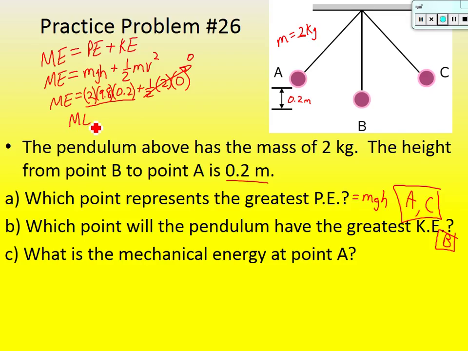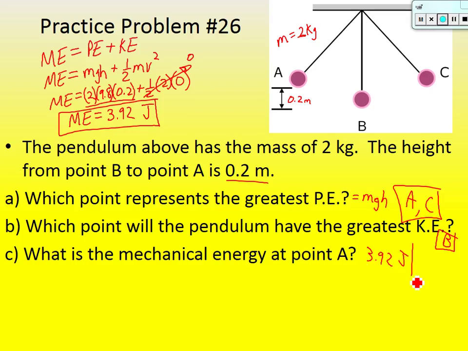So the mechanical energy is 3.92. Now this is an energy value, so what are my units going to be? Joules. Yep, it's energy. We're measuring it in terms of joules. Okay, so that's the answer to part C,